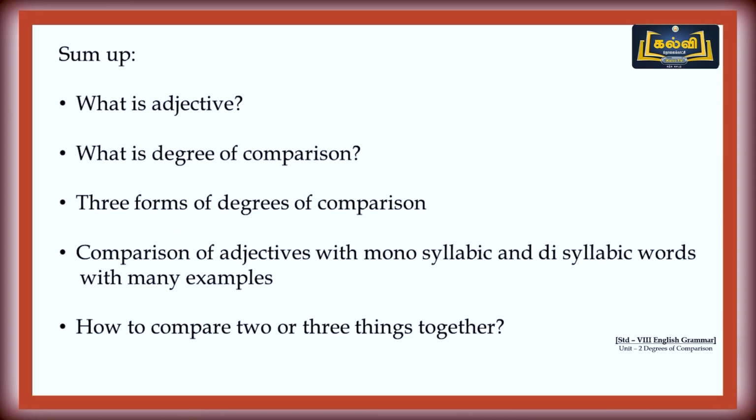Now let's sum up. In this class, we have seen what is an adjective, what is degrees of comparison, three forms of degrees of comparison, and then comparative of adjectives, and finally how to compare two things or three things together. Hope you got a good knowledge about these things. Do practice at your home with the help of your textbook. Go with many examples. We will see you in the next class.